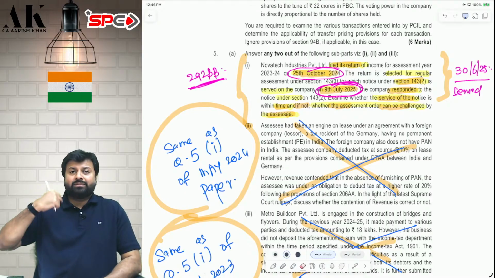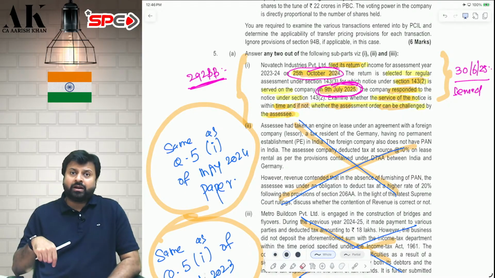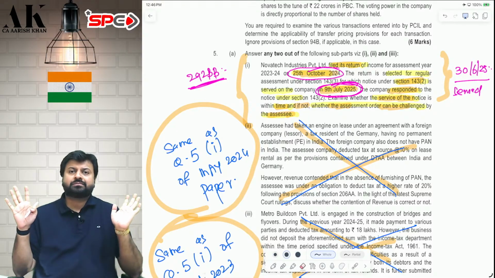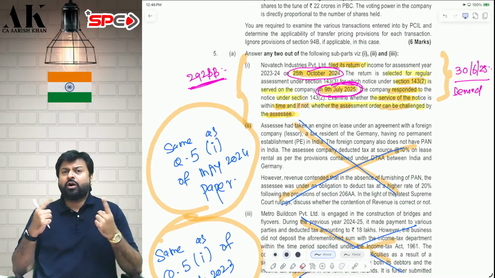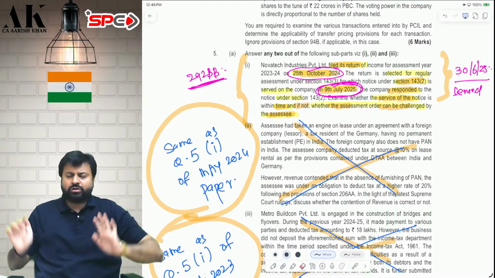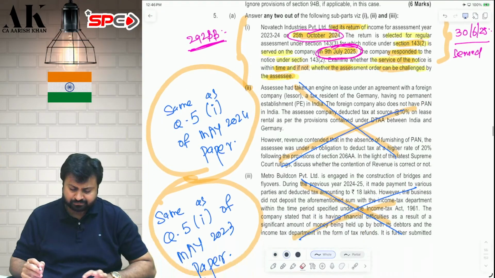Remember, if a notice comes late or if a notice comes improper, you should challenge that. If you challenge that, nobody will raise any question. But if you don't challenge, if you cooperate in the assessment, and if you let the assessment order get passed, after that if you raise any question, it is deemed to be a valid notice. I hope it is clear to all of you.